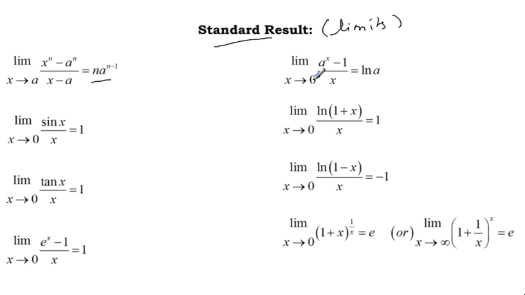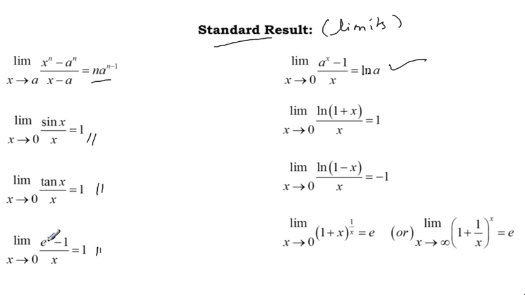So limit x approaches 0, (a^x - 1)/x equals natural log of a. Limit x approaches 0 or theta approaches 0, sin x by x or sin theta by theta equals 1. This is according to the sandwich theorem, an application of the sandwich theorem. Limit x approaches 0, tan x by x is also 1. And limit x approaches 0, (e^x - 1)/x equals 1.